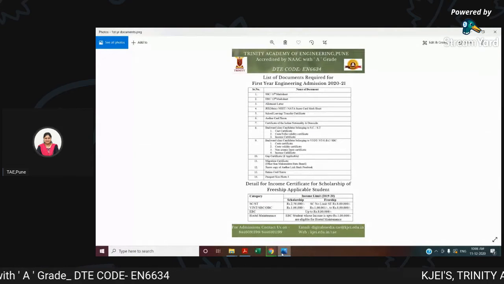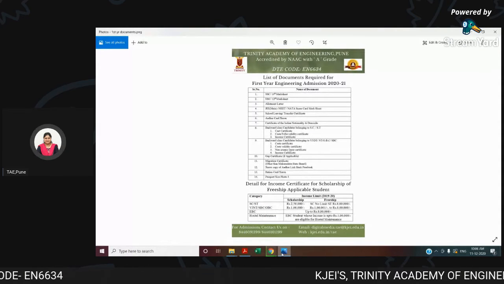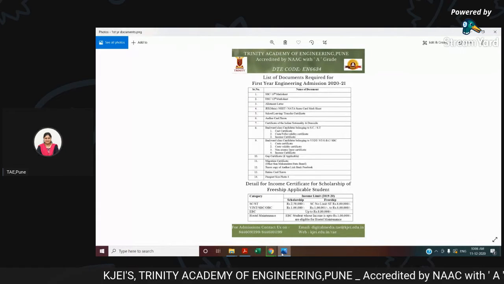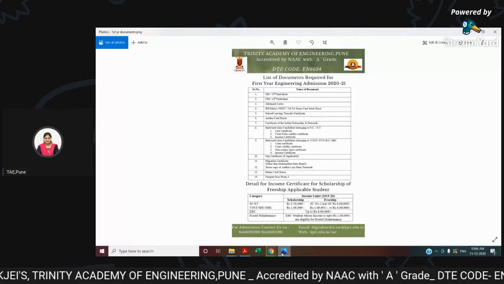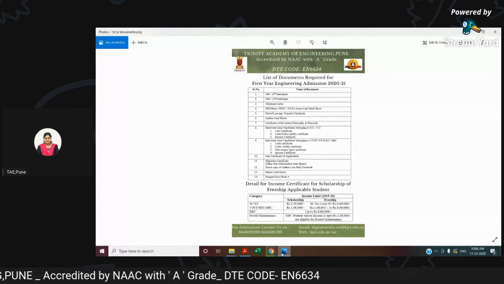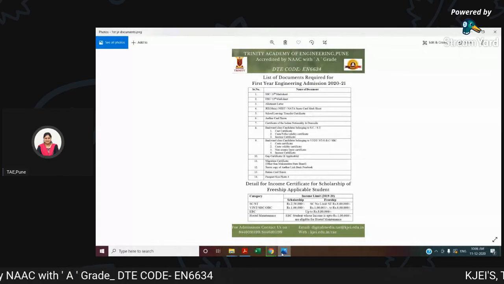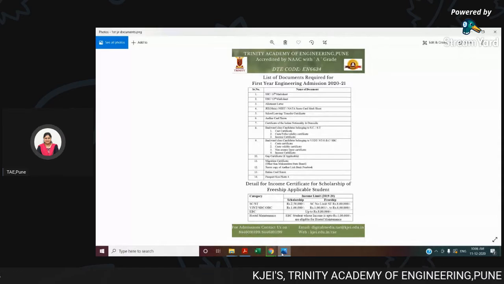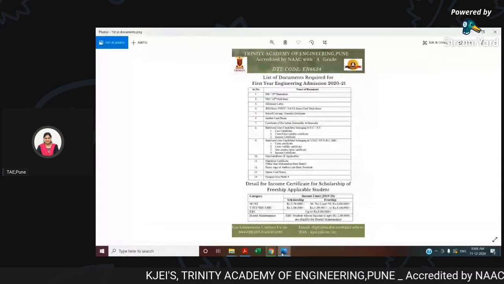If you have any gap in your education, you should have your gap certificate, migration certificate if you have come from outside Maharashtra state, ration card xerox, passport size photos. We have an option, you can keep at least 4. This is the list of documents required for first year engineering admission. Just remember the soft copy and xerox of it should be with you.